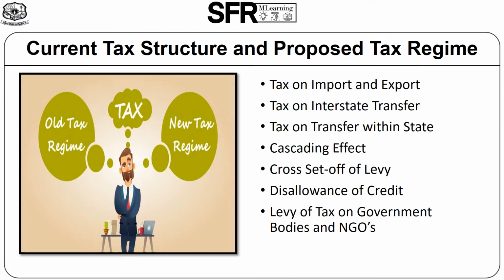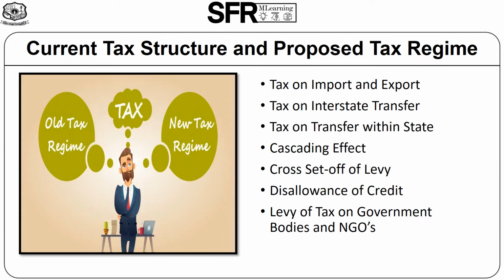Next, cascading effect. Credit between excise duty and service tax is available, but there is no set off against VAT on excise duty. Under the GST scenario, credit is available on the full amount of taxes up to the retailer. Cross set off of levy: currently, set off of excise duty and service tax is allowed. In the GST scenario, no cross set off between CGST and SGST is allowed.